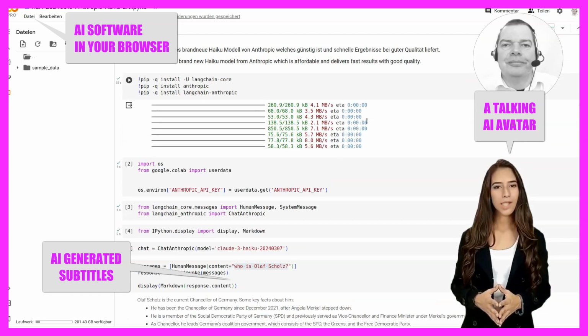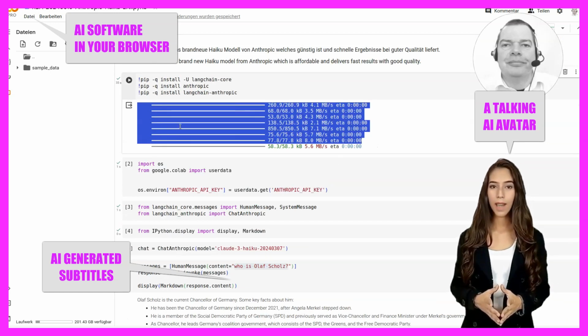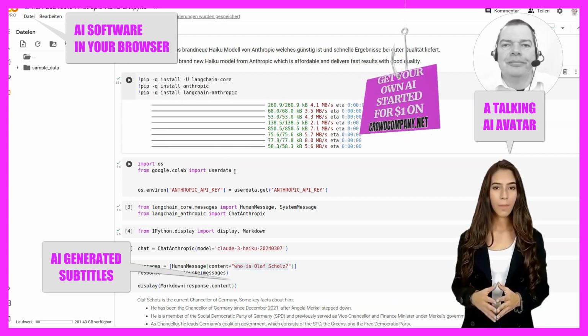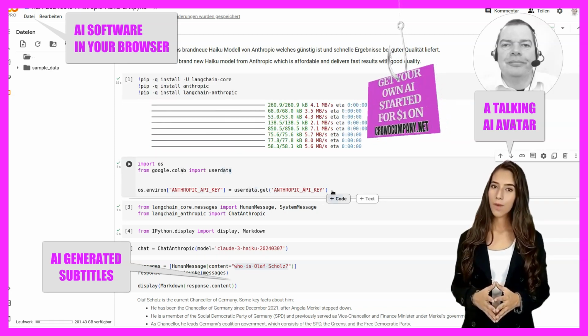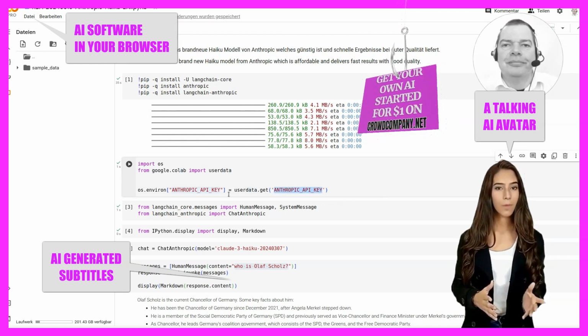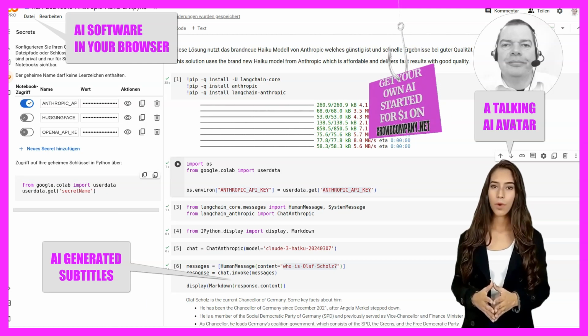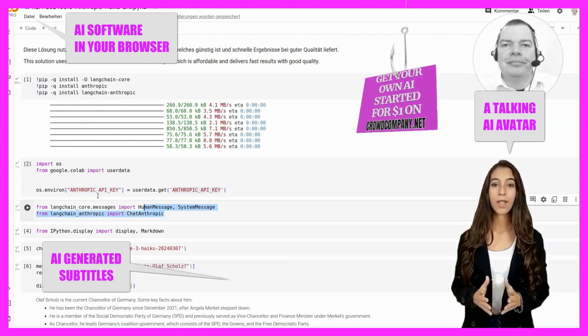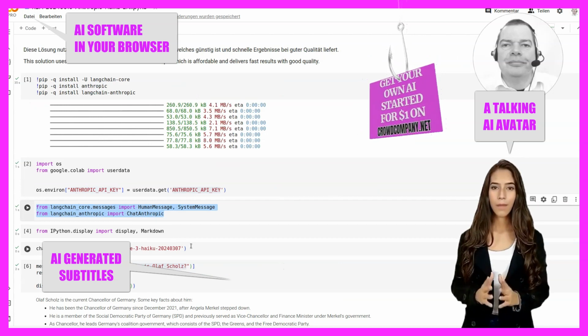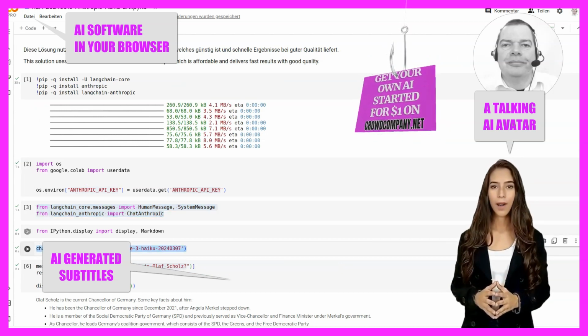First, we install the necessary libraries. Then we put in the Anthropic API keys, which are used for illustration in this video, but are not real. We import the required modules and create an instance of the ChatAnthropic model, using Anthropic's Haiku model.